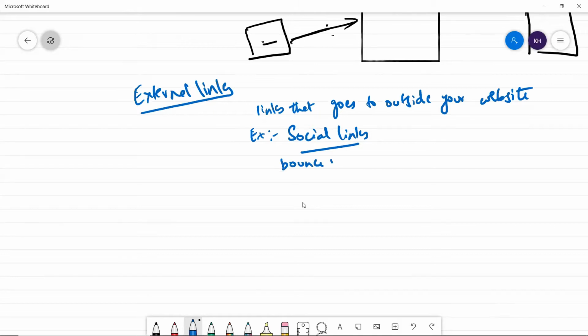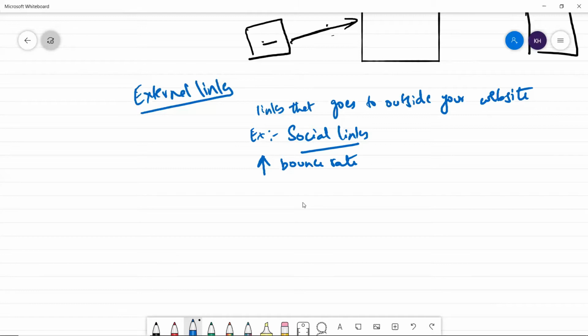So you know what bounce rate is, right? Whenever a person visits a website and leaves without engaging with it, leaving from the same page they entered, that is called a bounce. So bounce rate will increase, and people will not spend more time. People are less likely to take an action on your website if they're leaving.